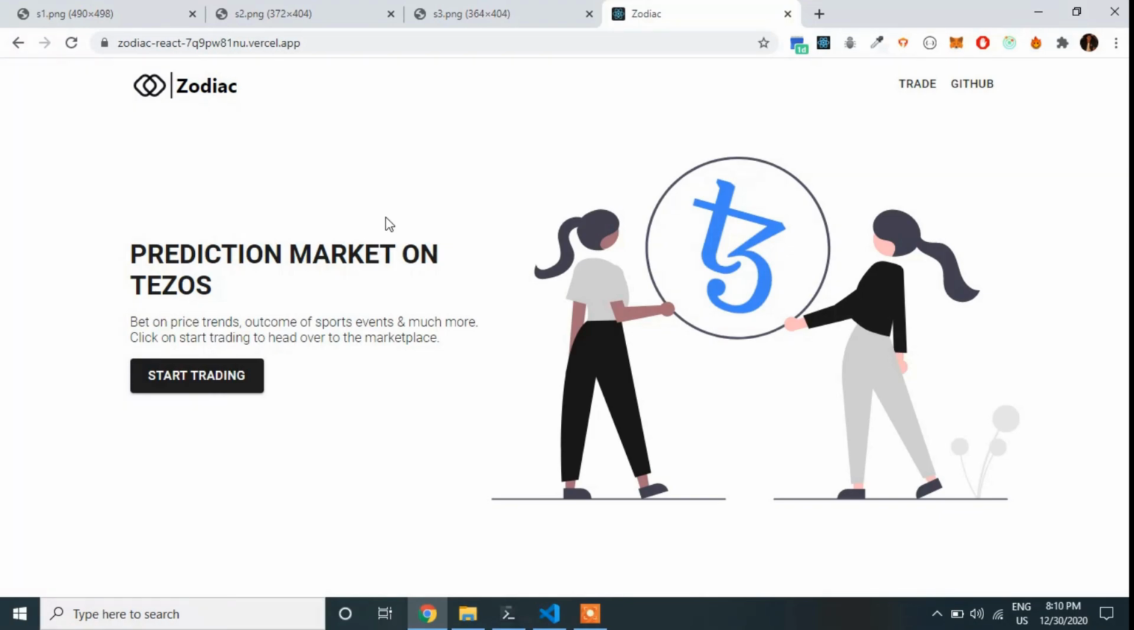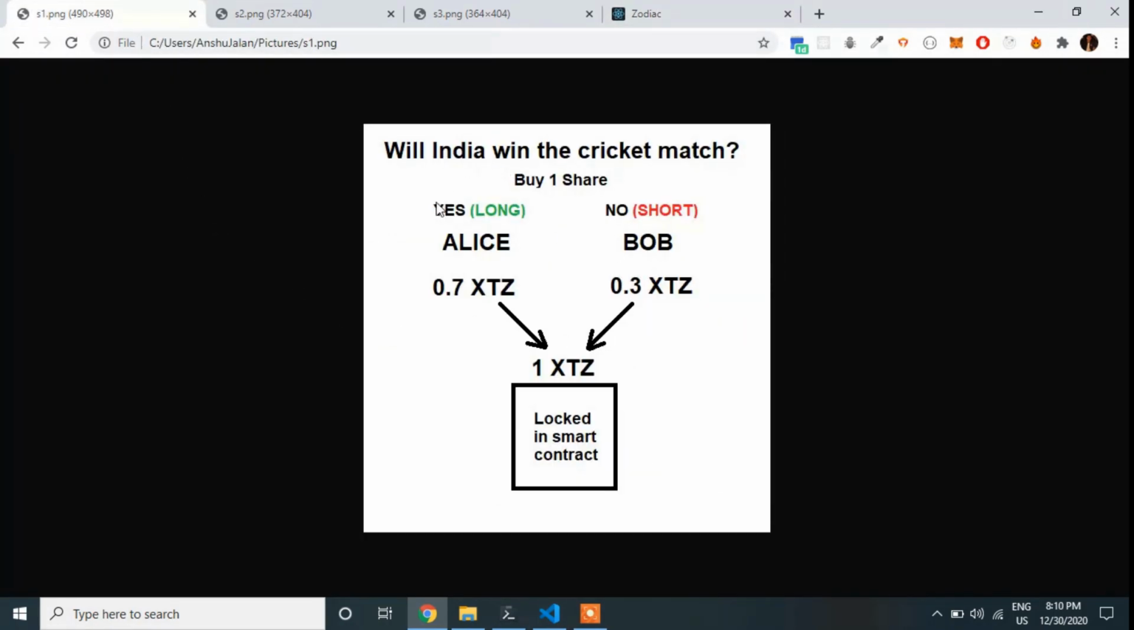In this demo, first we'll explore the mathematics governing the prediction markets on blockchain. Followed by that, we'll take a look at the Zodiac platform. So let's look at the maths behind the prediction market.